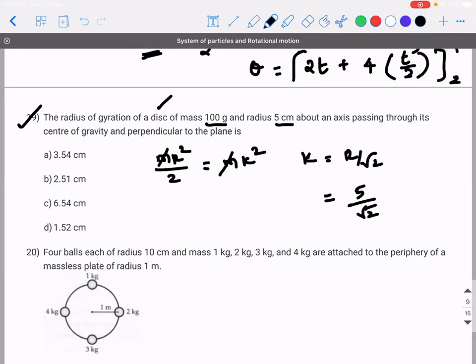Remember, whenever you have 1 by root 2, 1 by root 2 is 0.7. So this will be 5 into 0.7. Answer will be 3.54 centimeters. This 1 by root 2 is a very famous thing. It's called an RMS value, which we'll learn next year. So 1 by root 2 is 0.707 actually. Okay, you can remember it like that. I hope I'm clear, right? Any doubt?